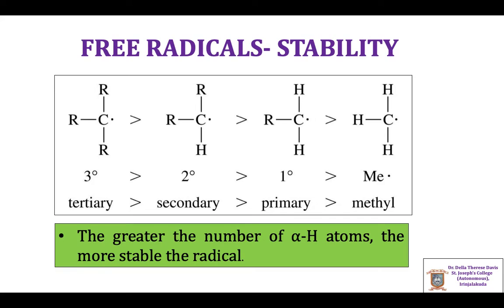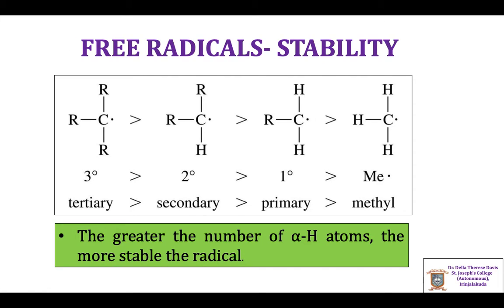The greater the number of alpha hydrogens, the greater the number of hyperconjugative structures possible, and thus the greater the stability of the corresponding species. In the case of a tertiary free radical, when R is a CH3 group, there will be 3 CH3 groups and 9 alpha hydrogens.